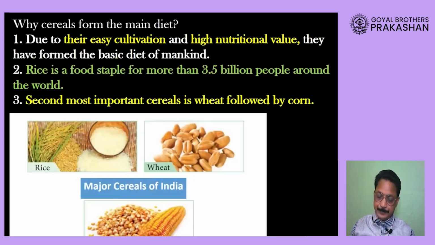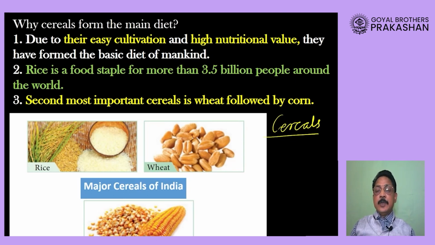Now, the question comes: why are cereals the main foodstuff? Maize is also included as a foodstuff, but in India we use jawar as the main cereal. Maize forms the main foodstuff for Western countries. By the way, why cereals?